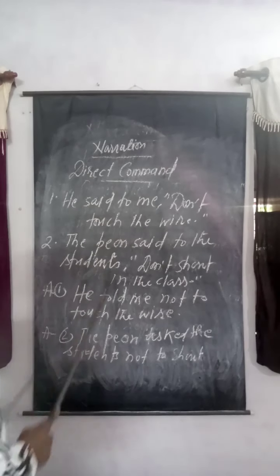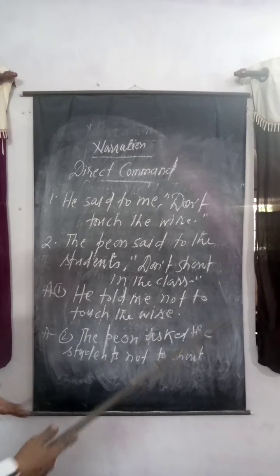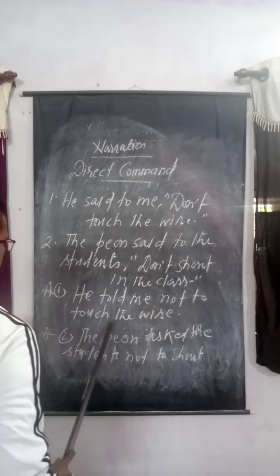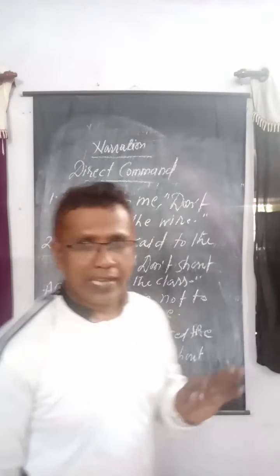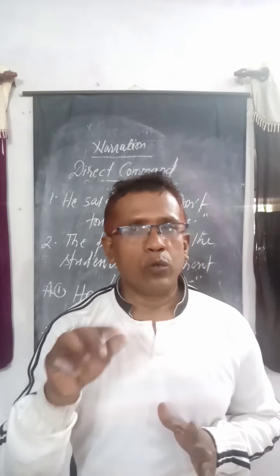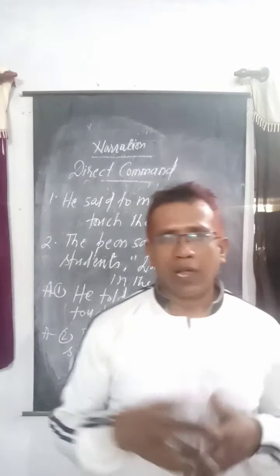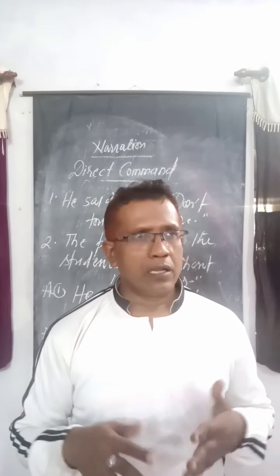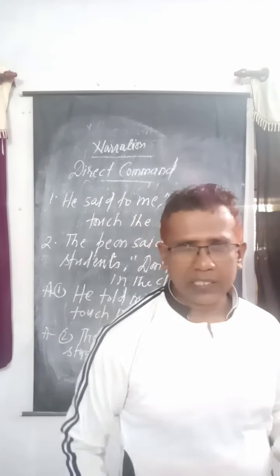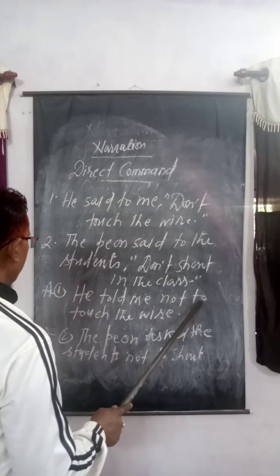In place of said to, we have used told, because it's a very simple sentence. He said to me, don't touch the wire. He told me not to touch the wire. Here we can see the existence of a new word, not. In a direct command, you must have seen to, and there is no not in the sentence, but here you can see not, because it's a negative command. So we use not before to.